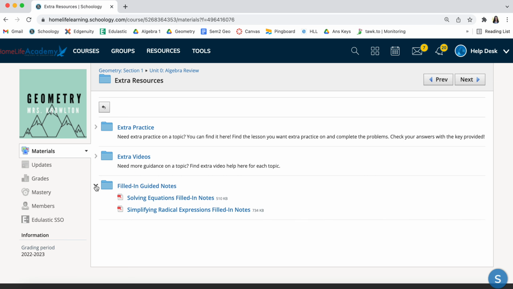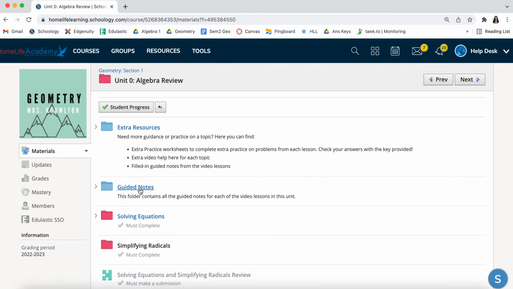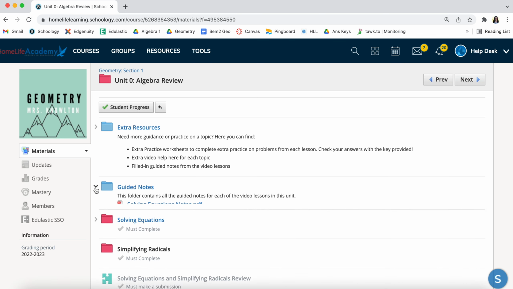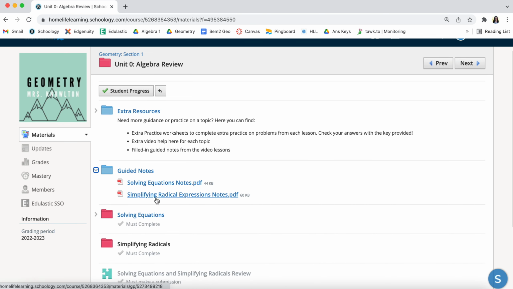And then I also have filled in guided notes. So for all of my video lessons, I am filling out a guided note sheet. And so these are just those note sheets filled out for you. And then I also have guided notes here. These are just going to be all of the guided notes for all of the video lessons. So you can print this out in the very beginning for the whole unit and then use those for the lessons.